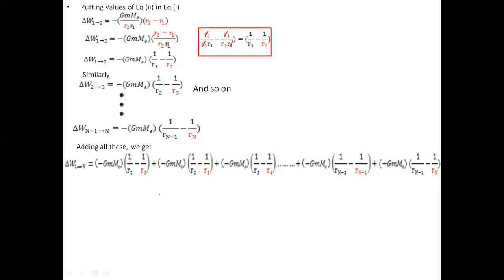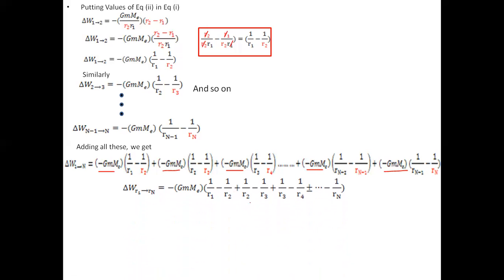Now, the values of minus G Me m are all constants, so we can basically take them common. They have the same value. So what are we left with? All of these values, if you see them, one is positive, like 1 over R2 is positive, and 1 over R2 is also negative. So we cancel these values out, except for the first value, which is 1 over R1, and 1 over Rn. All of the values will be cancelled out in this way.